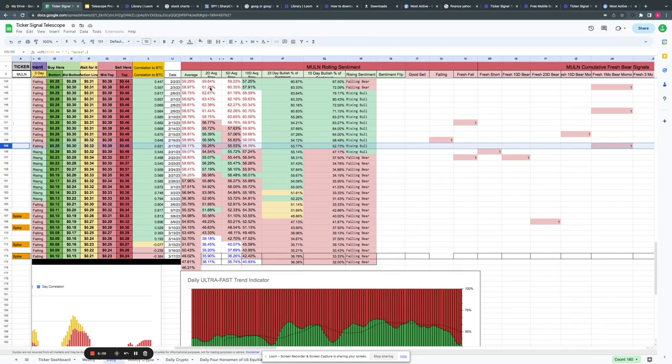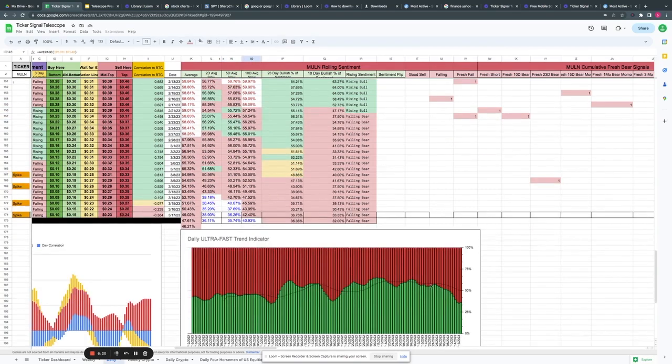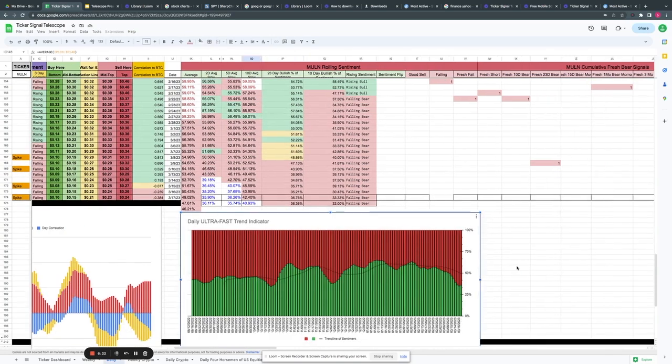We can see that we had just come off of the very high highs here, where we were above 60% on the 2-day rolling average, above the 5-day, and above the 10-day rolling average. Once you get above 60, again, you really are going to be looking for an indication that eventually things are going to start to fall. So again, we can see that on the 17th, we're hitting the 17th right in here. It looks like we were at 56% on the 16th. So we were here because we're paying attention to the 2-day for the ultra fast. We're at 56% when it comes to what type of bullish or bearish price action we were looking at.